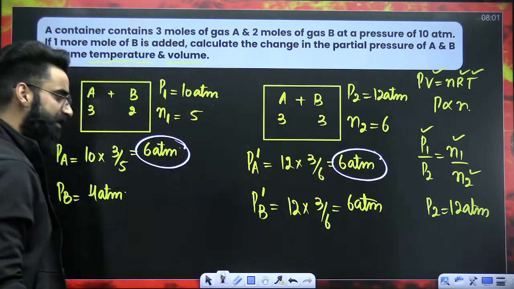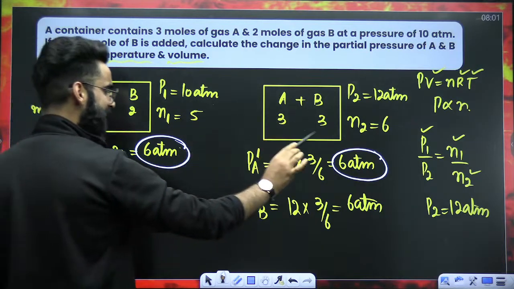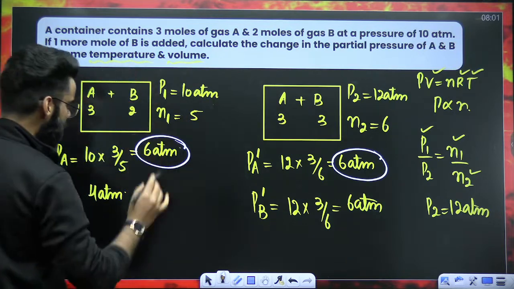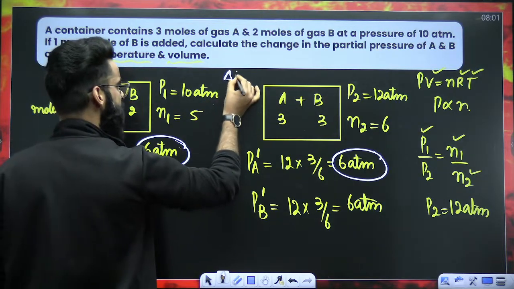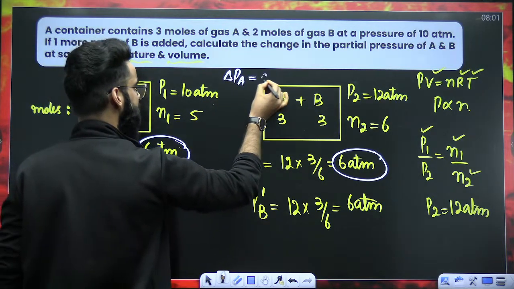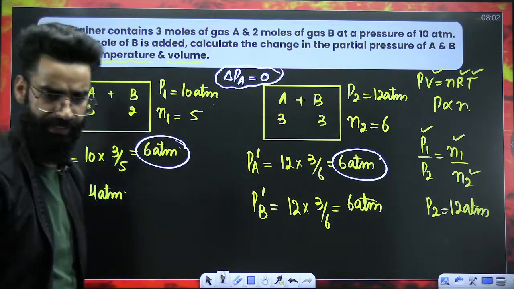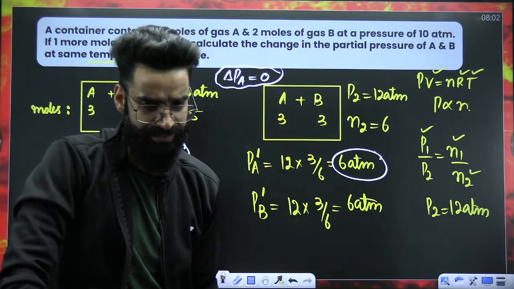It's 6 atm only. So, is there any change in the partial pressure of A after the addition of B? No. I must say, change in the partial pressure of A after the addition of B, that's 0. Right?